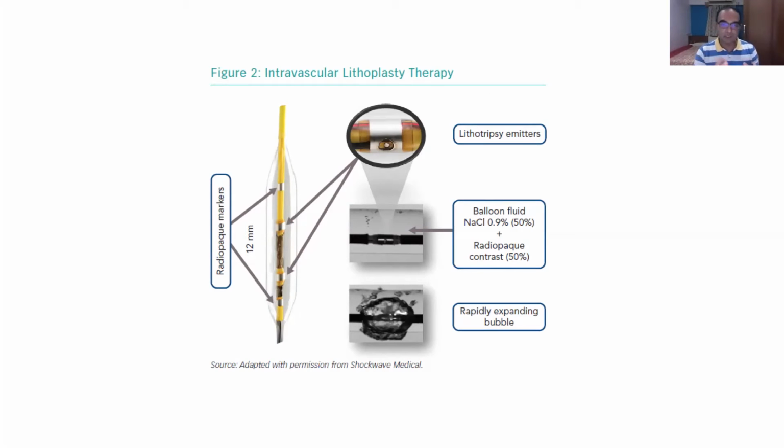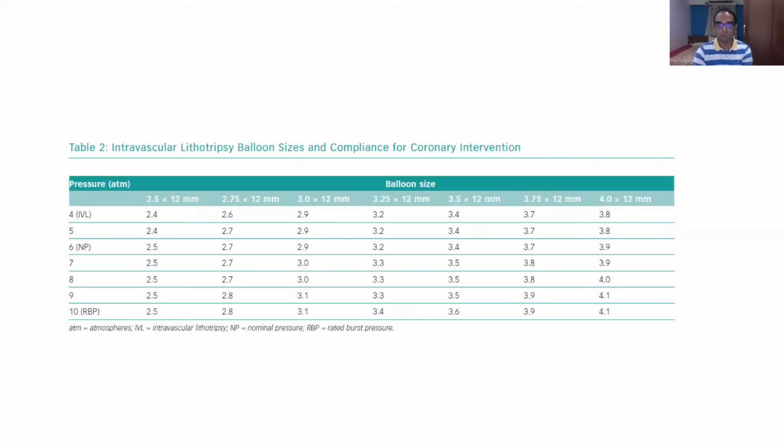The electrical energy is converted into mechanical energy, and it causes rapid expansion of the bubbles inside, which then give acoustic waves, and which then pulverize the calcium. There's also a proximal and distal balloon marker to know the sizes. In fact, we have 2 6 mm pulse emitters inside the balloon, and we can use normal saline. We can use contrast with a normal saline dilution, the same contrast we take when we dilate a normal balloon. Same contrast with saline dilution we can use here.